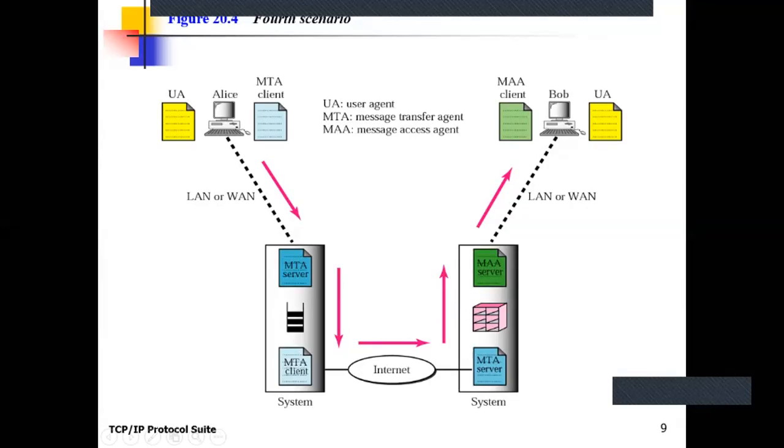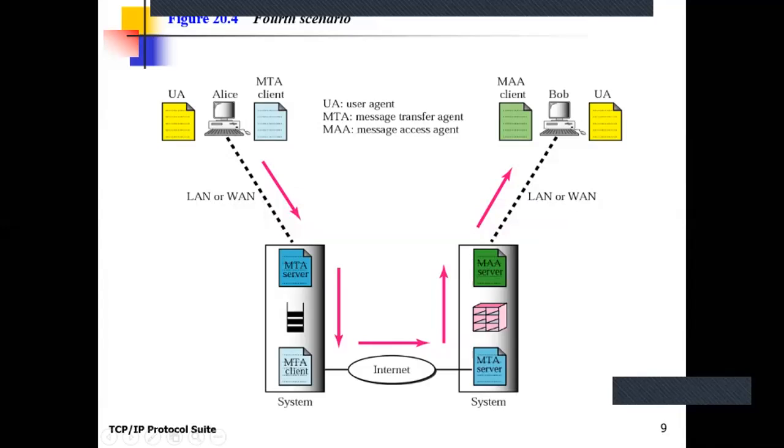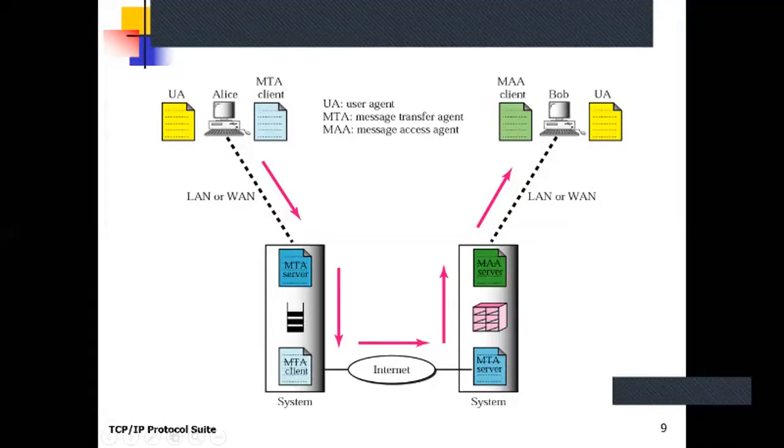Now there is another program which is used by the destination to access the mail. That is the message access agent. So what is the role of this MAA program? MAA is the message access agent. Here the name signifies accessing the message from its mail server.